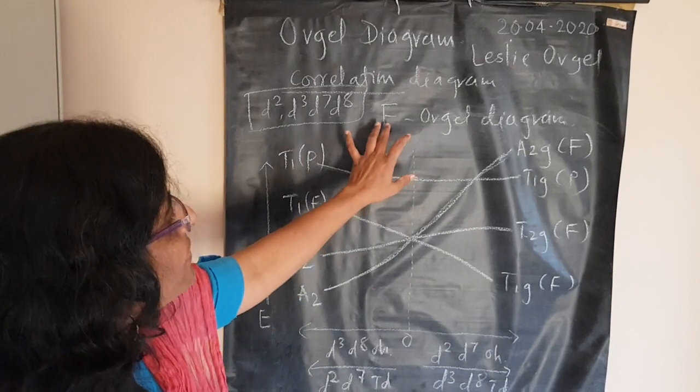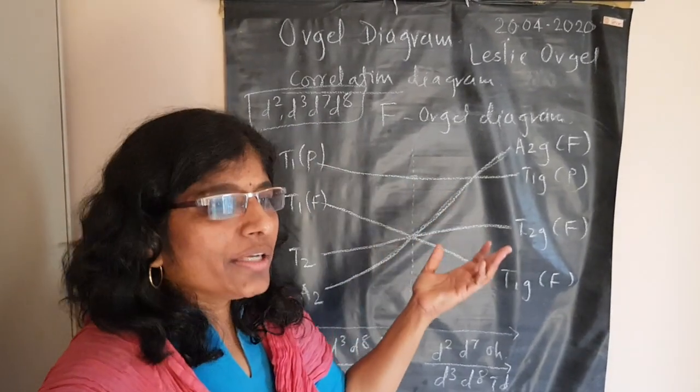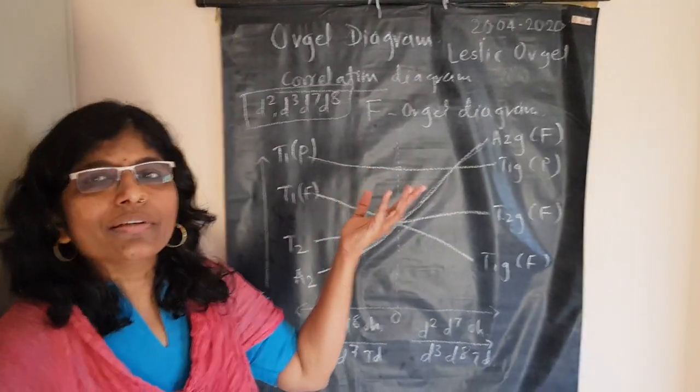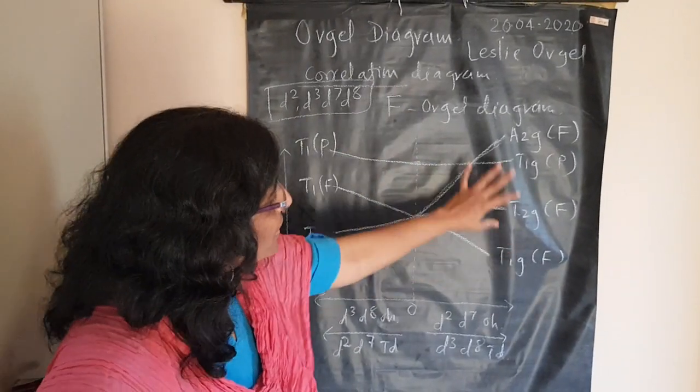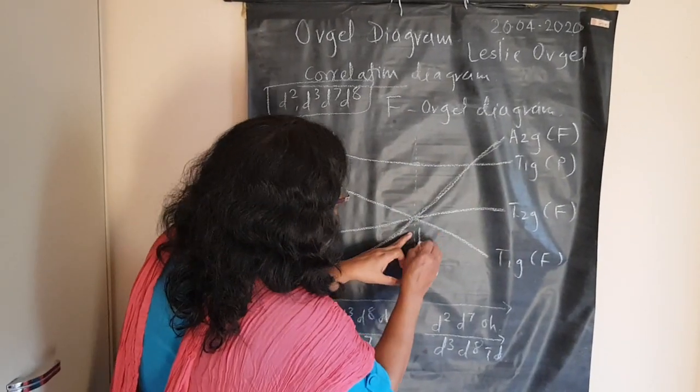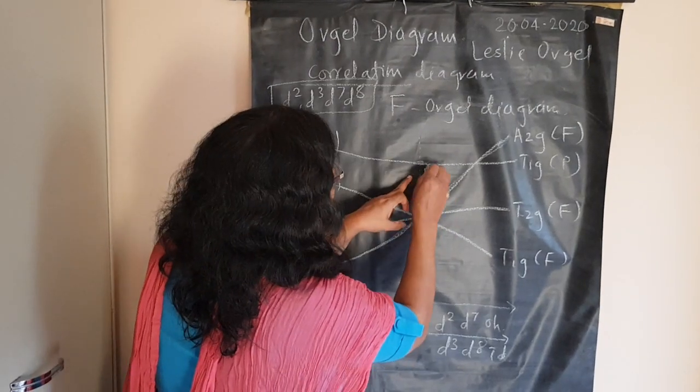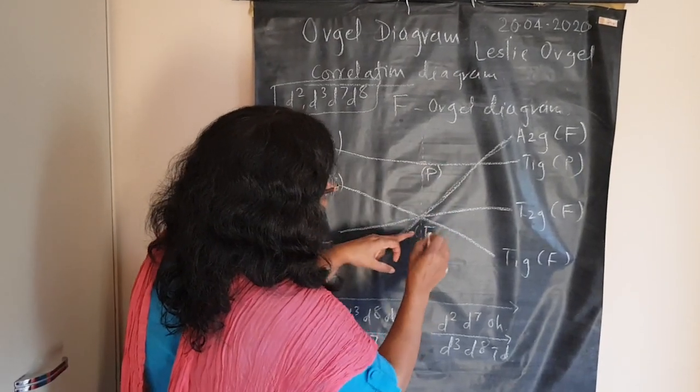Now for the F term, we saw that the interelectronic splitting was more than the crystal field. Therefore, there is a splitting of the F term into Mulliken symbols. All of you know them. Now, what is the splitting of the F term? This is P and this is F.